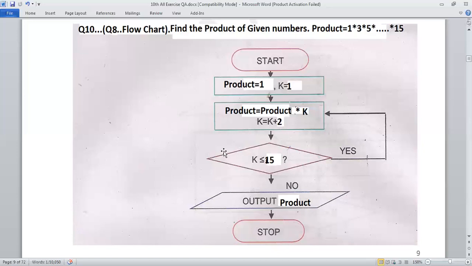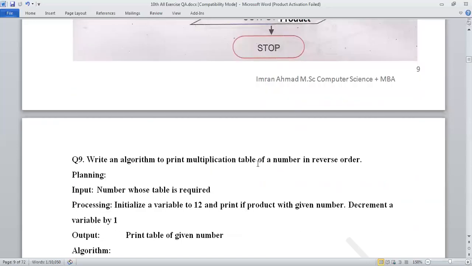So this algorithm and flowchart belong to the product of odd numbers from 1 to 15, meaning 1, 3, 5, 7. When they are multiplied, the result comes in the shape of product.